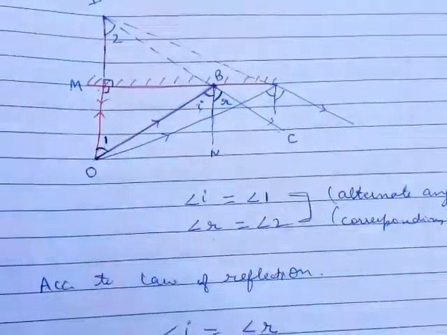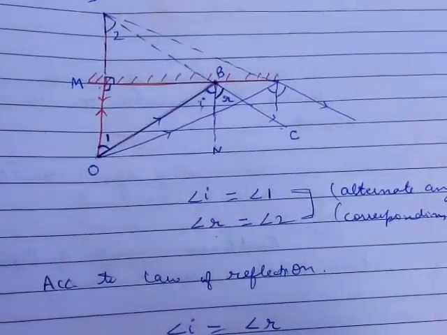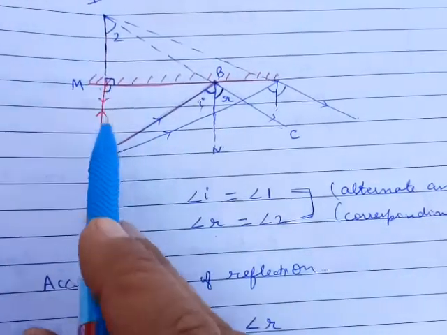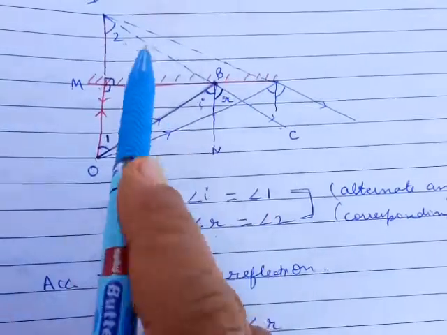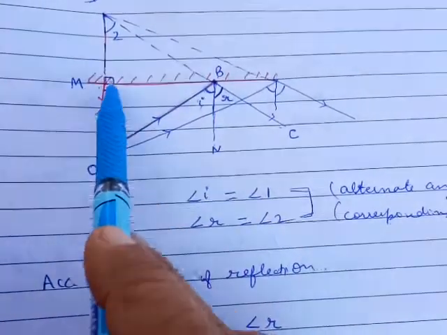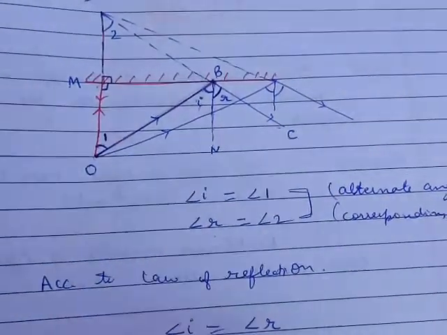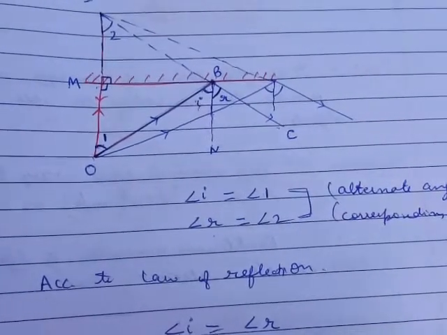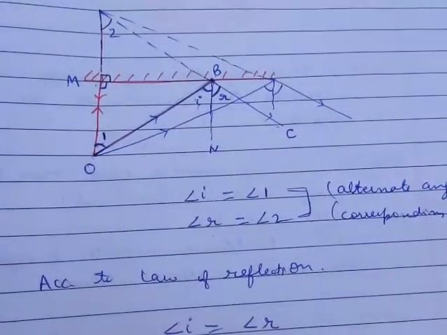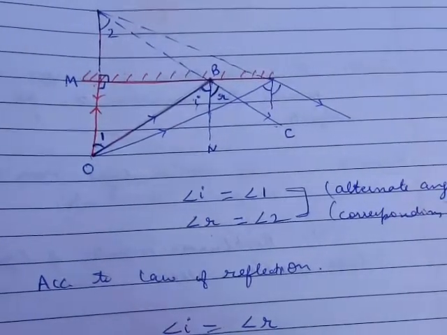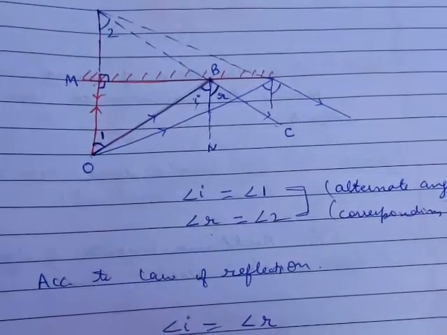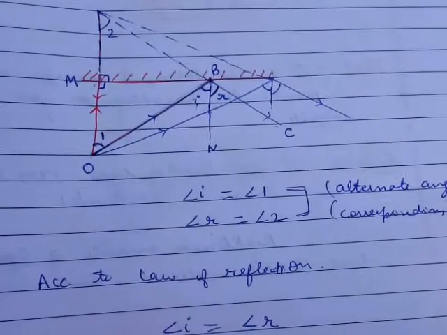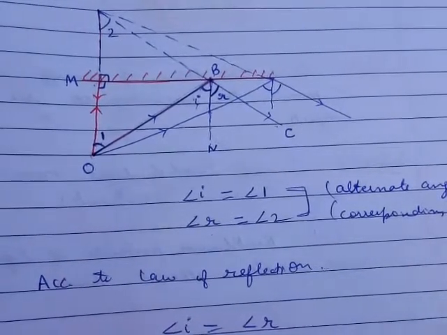Secondly, angle OMB and angle IMB are both 90 degrees, so angle M is equal to angle M, equal to 90 degrees, and side MB, or BM, is common.